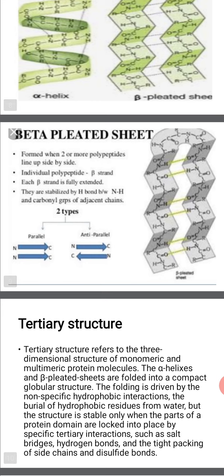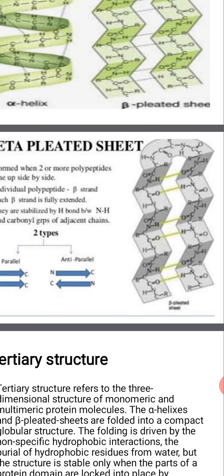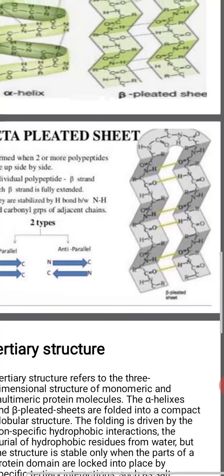So moving on to the beta pleated structure or beta structure. Sometimes the long polypeptide chain lies side by side in a zigzag manner, each chain being held to its neighboring chain on either side by intermolecular hydrogen bonds to form a flat sheet.